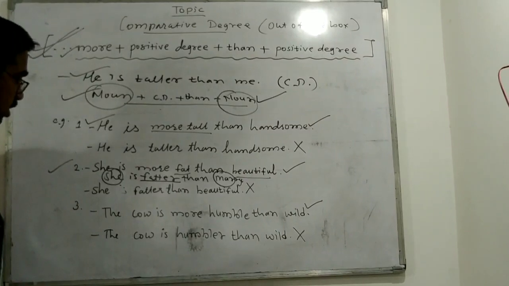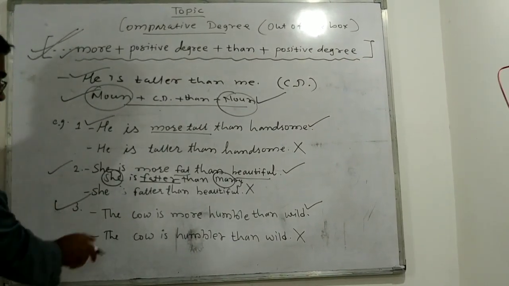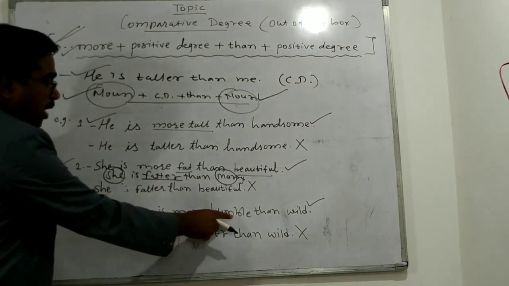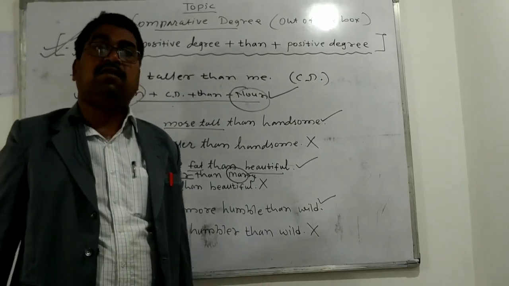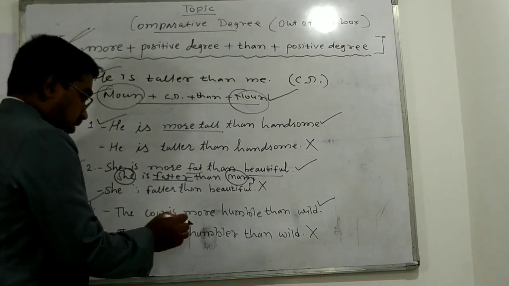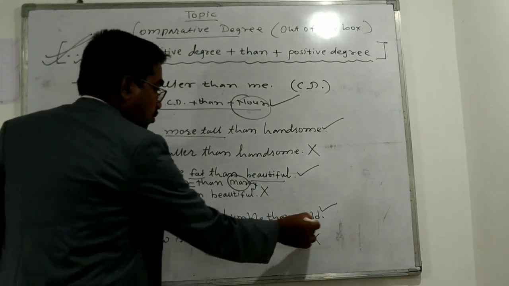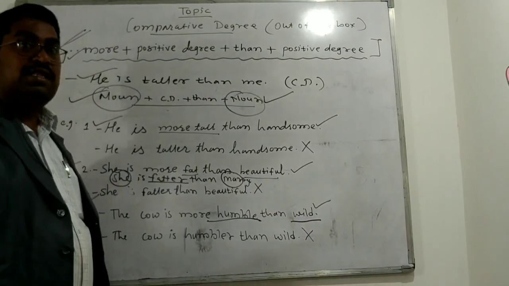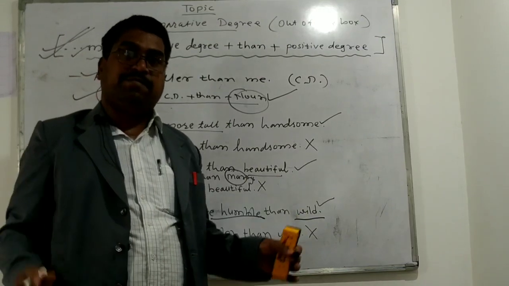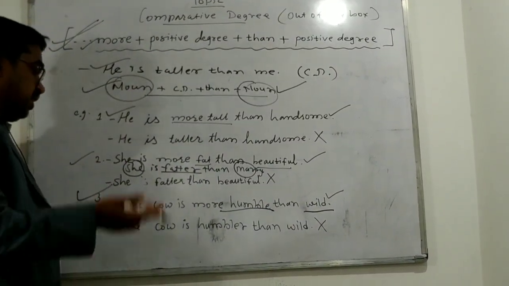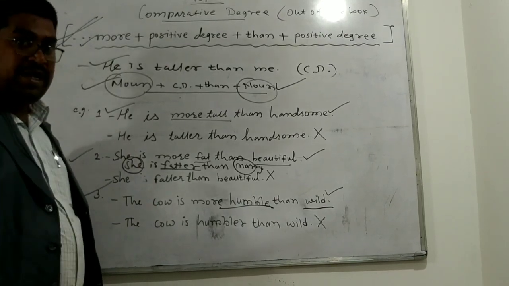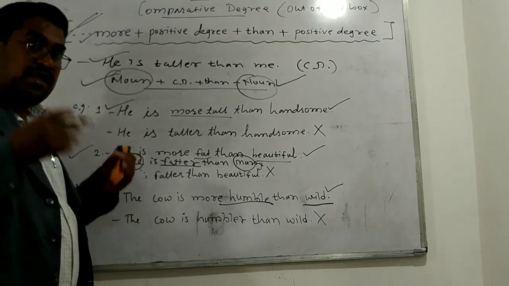This structure: more plus positive degree plus than plus positive degree. Hope you understood. Now look at the third example. The cow is more humble than wild. We cannot say the cow is humbler than wild, because the qualities humble and wild are of the same animal, that is the cow, correct? The two different qualities of the same animal are compared here, and not of different animals.